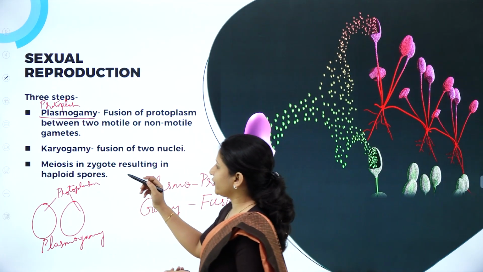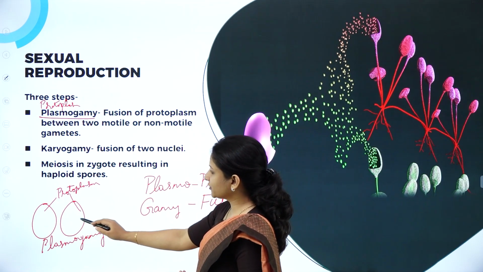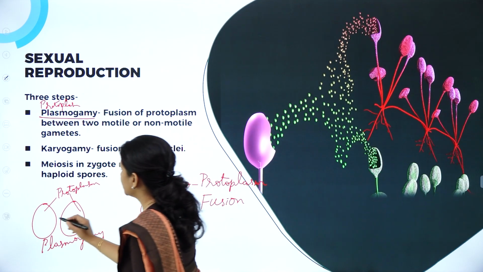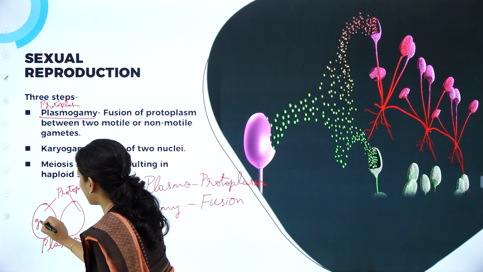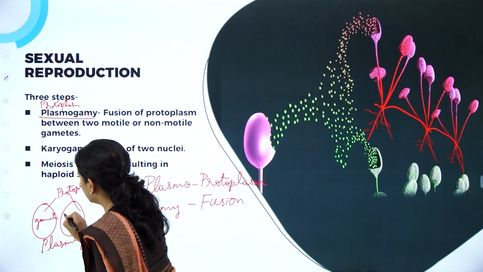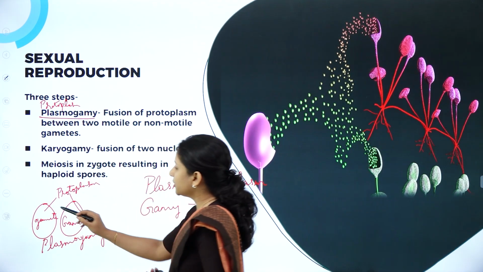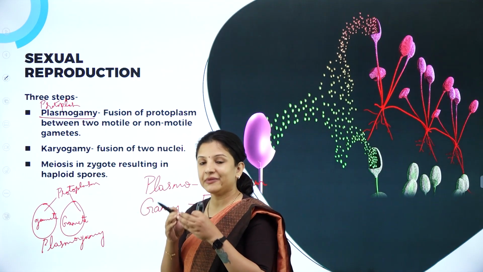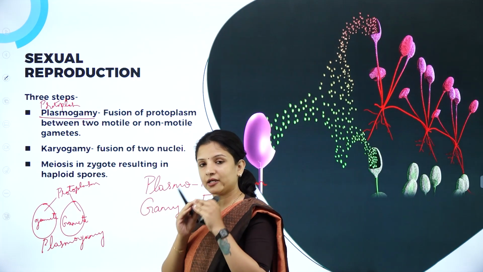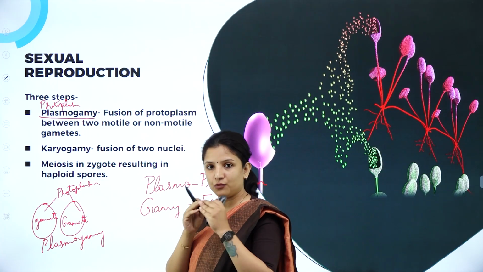So these spores or gametes, this can be one gamete, this is another gamete. The protoplasms of these 2 gametes will first fuse. That particular step is called plasmogamy.